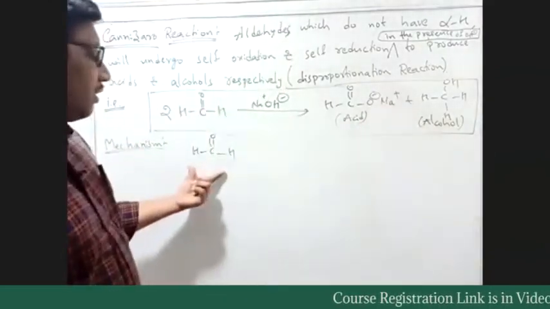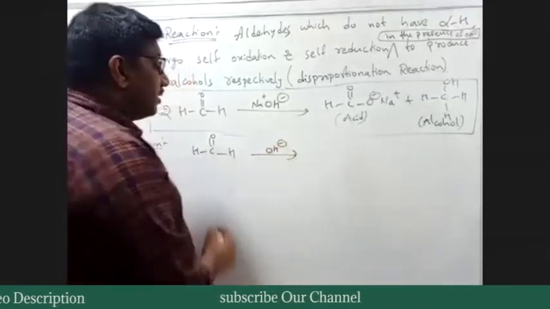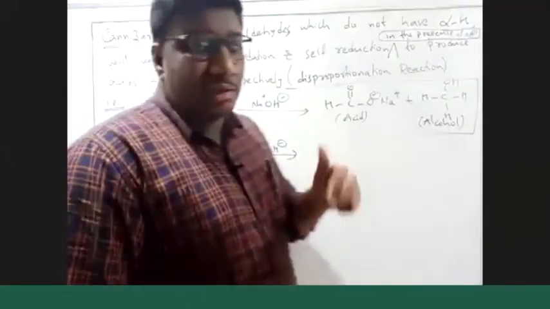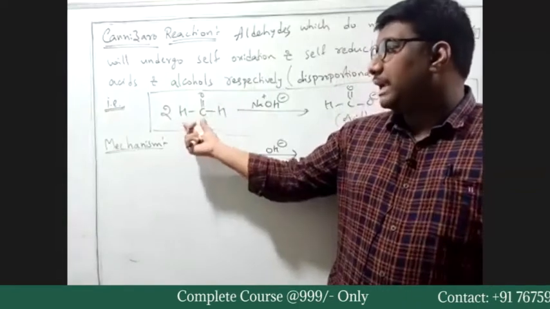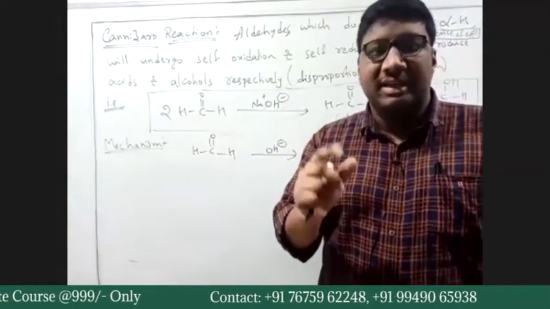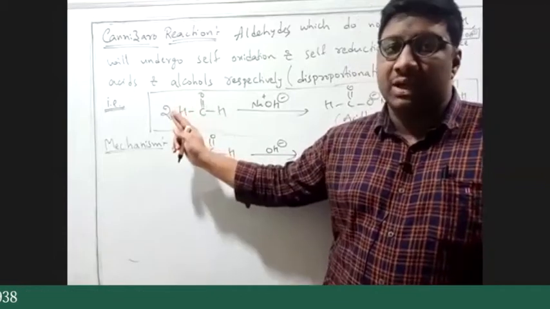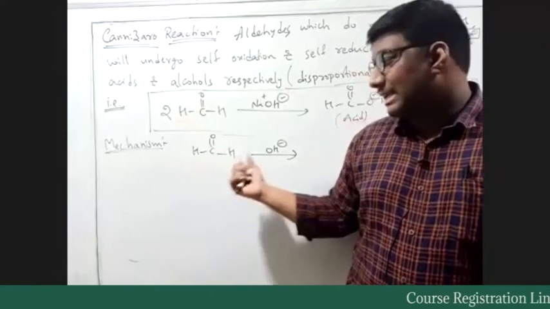So the first molecule of aldehyde will react with OH minus. If, instead of two similar molecules, we have taken two different aldehydes, then you need to decide which molecule will react initially with OH minus. That is the criterion. But in our simplest case, we have taken two similar molecules, so no such criterion, both are the same. Any one molecule can react with OH minus.